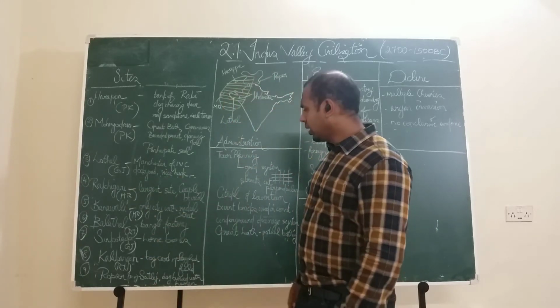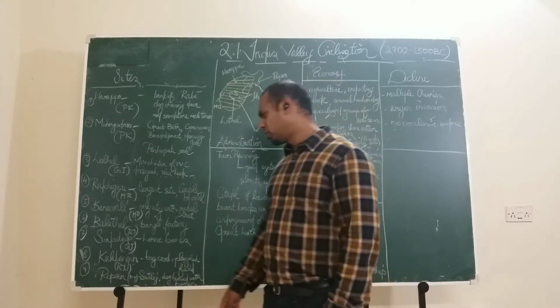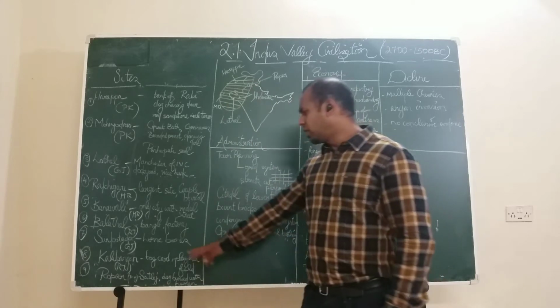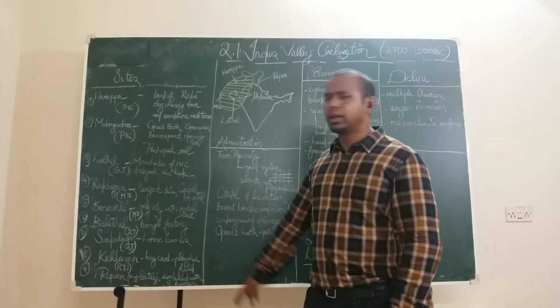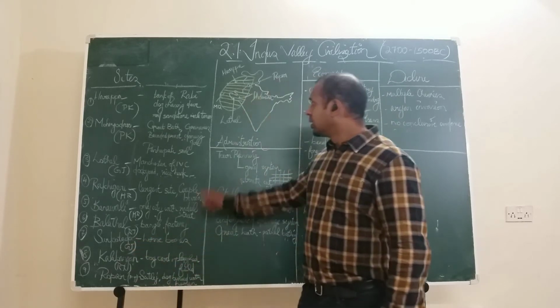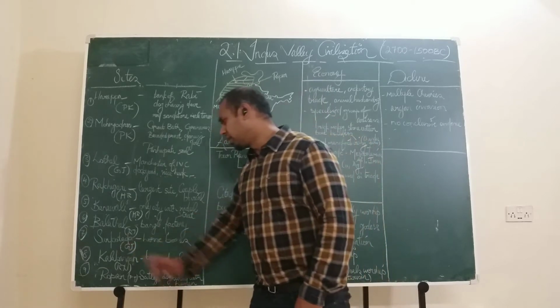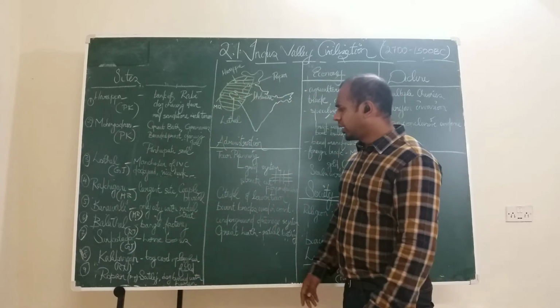Right? Another important site is Kalibangan, however you pronounce it. That's in Rajasthan. The toy cart is found there, and a plowed field is also found there. Plowed field was found in Kalibangan. Remember this. The rice husk was found in Lothal. Plowed field was found in Kalibangan. Right? So that's in Rajasthan.